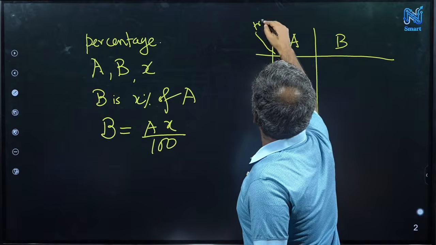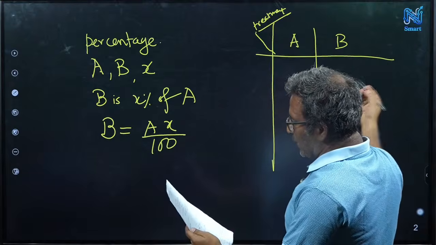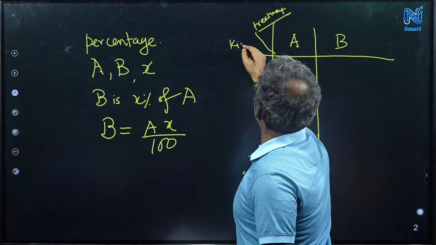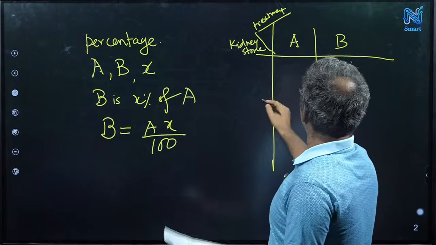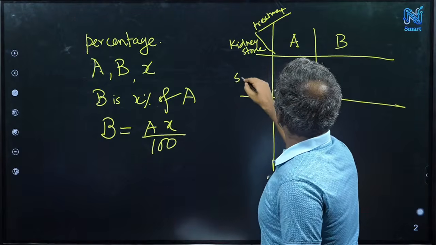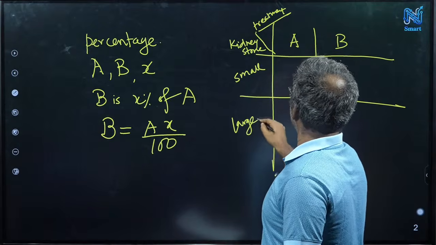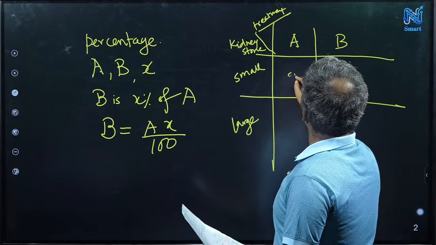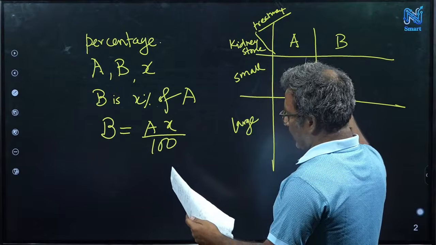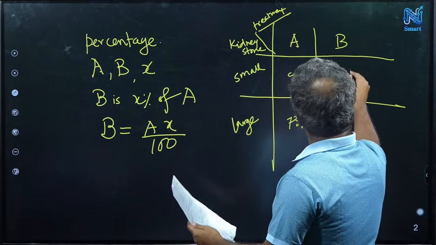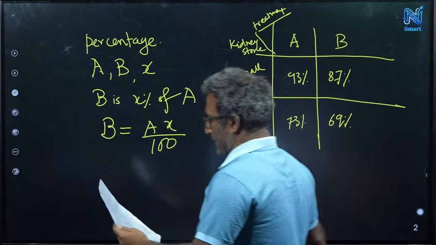So this is called treatment. A and B are two types of treatment, and this is for kidney stones. This is real-life data I have taken from the internet. Some patients have small kidney stones and some patients have large kidney stones. We have 93% and 73% recovery, meaning the treatment is doing well for that percentage of people.